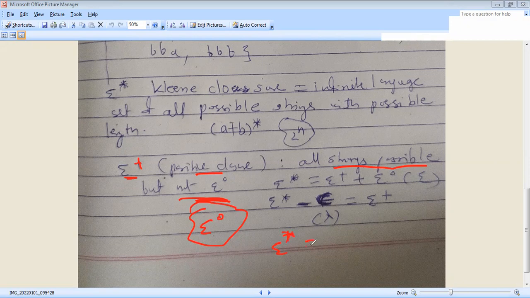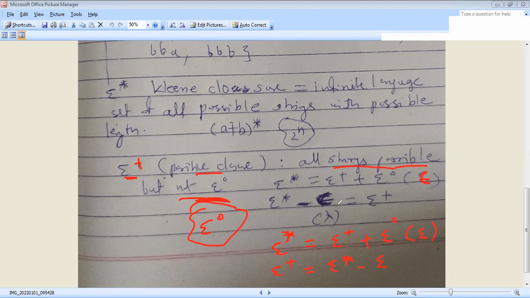Sigma star is equal to sigma plus union sigma raised to 0, that is the null string. Otherwise, we have to write only sigma. Positive closure can be found as sigma plus is equal to sigma star minus epsilon.